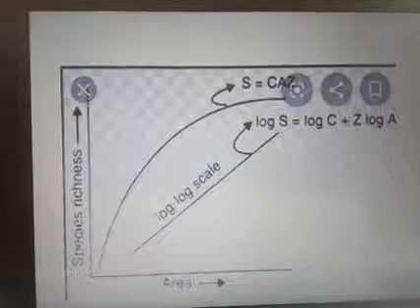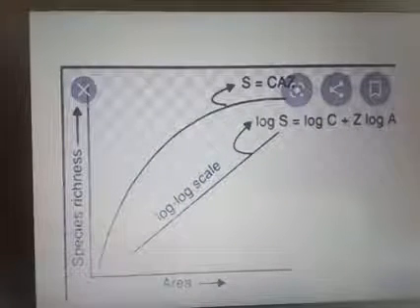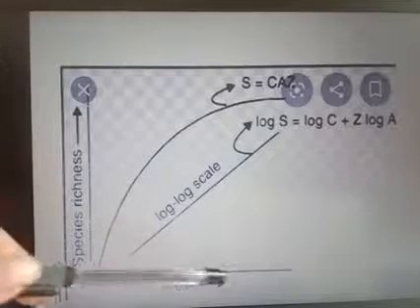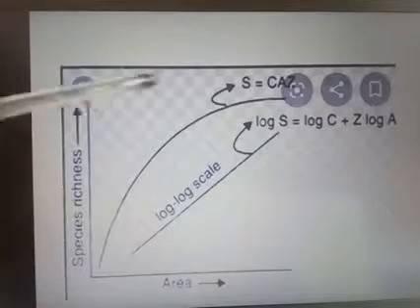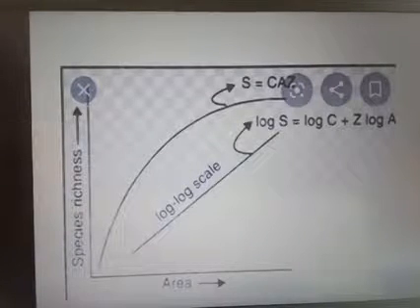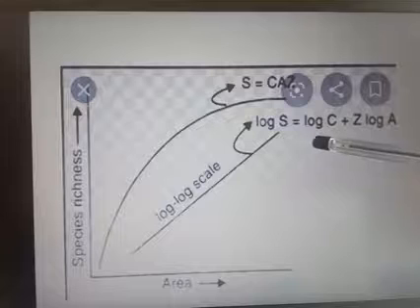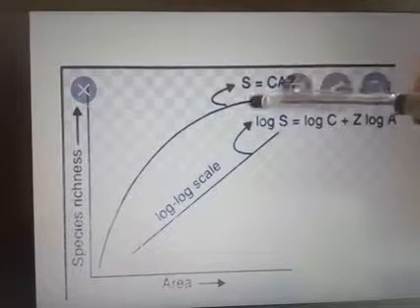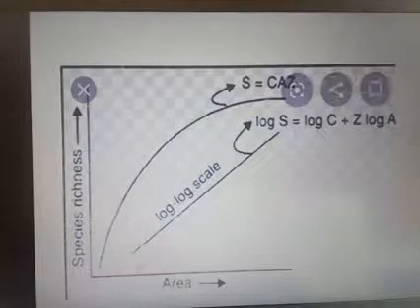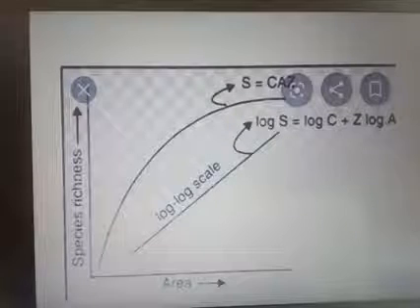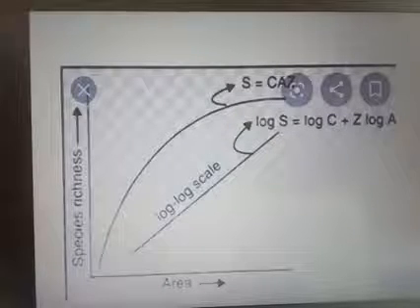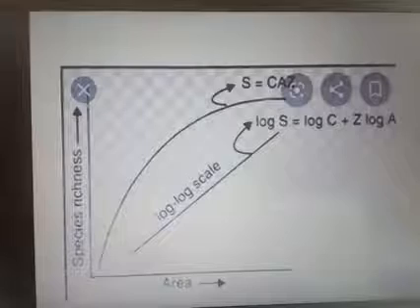So this is a graph. Here we are plotting species richness, and here we are plotting the area, and we are getting the hyperbola. The equation is log S = log C + Z log A, that is, S = C A^Z. C means y-intercept, A means area, and Z means slope of the line.